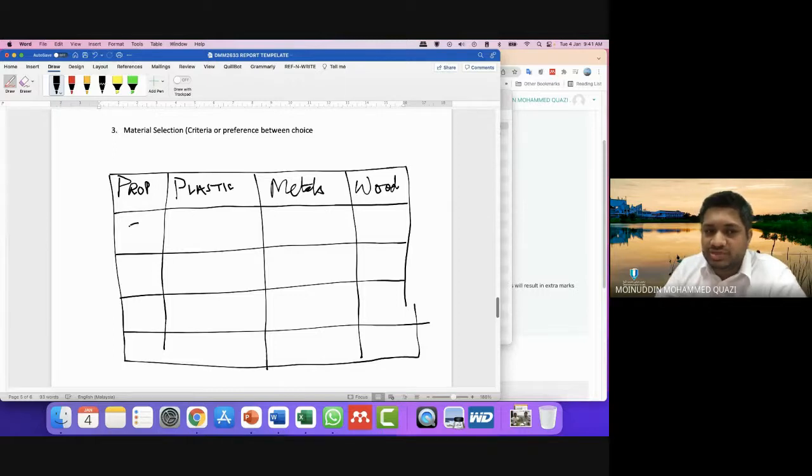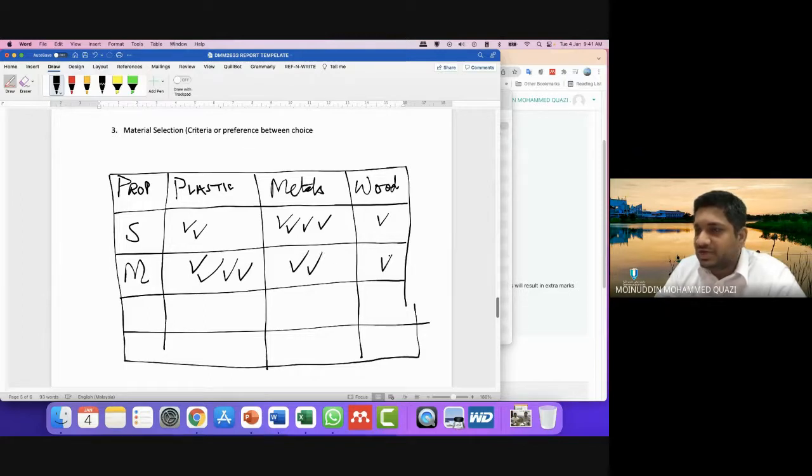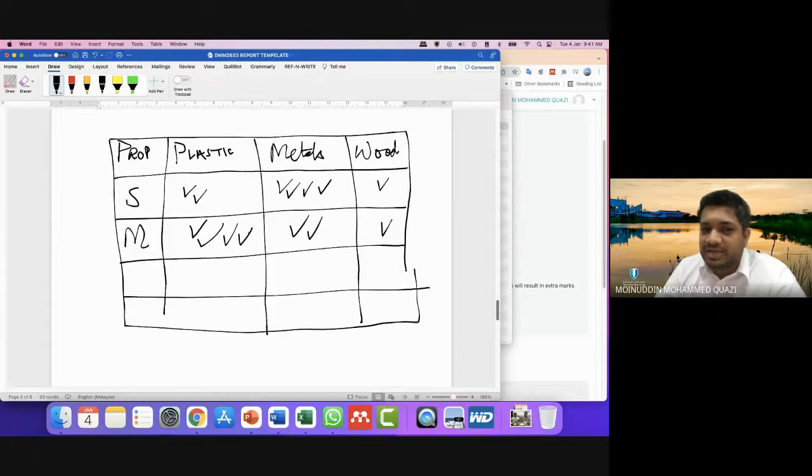You can show that in terms of strength, plastic is good, metals have very high strength, but wood has maybe low strength. Then in terms of machinability, plastic is very easy to machine, metals are a bit difficult, and wood is quite easy. So you can make a comparative table.